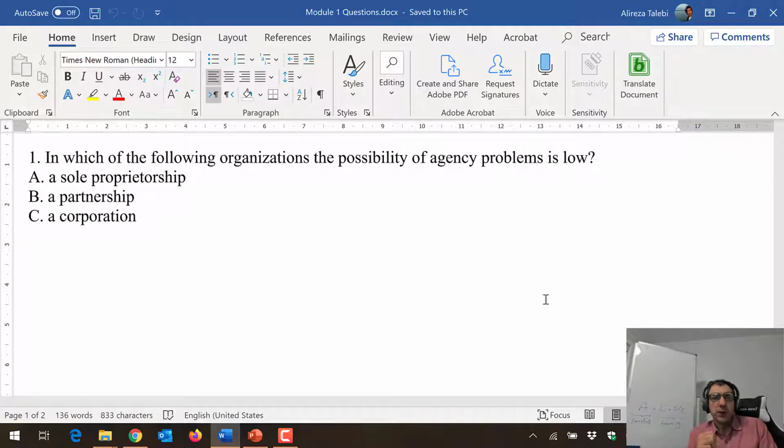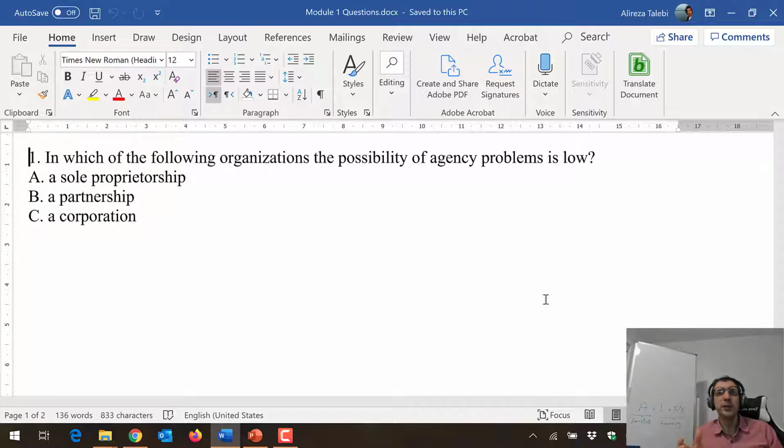In which of the following organizations is the possibility of agency problem low? So we talk about the agency problem. Specifically, we talk about corporations, when you have shareholders, then you have the board of directors, and then you have the manager or the CEO of the company. And we mentioned the agency problem. It's a conflict of interest, which might happen between the manager and shareholders.